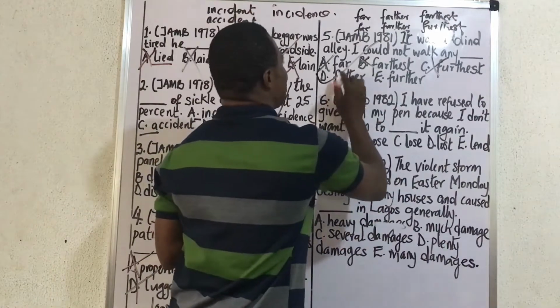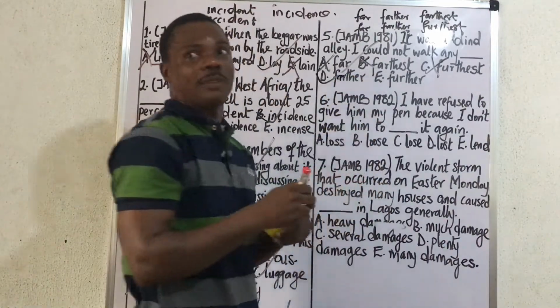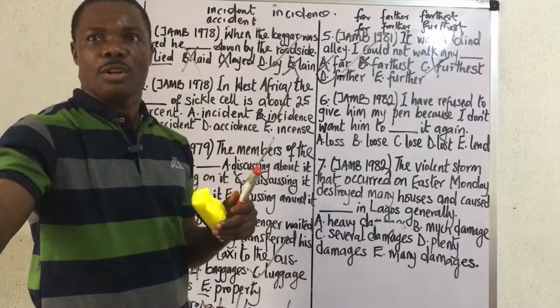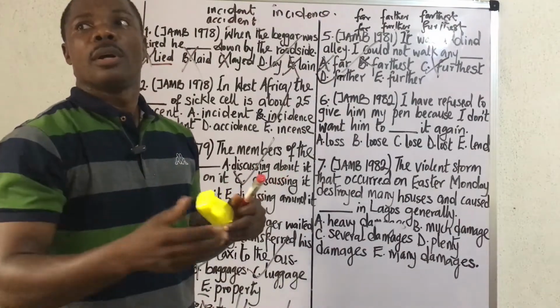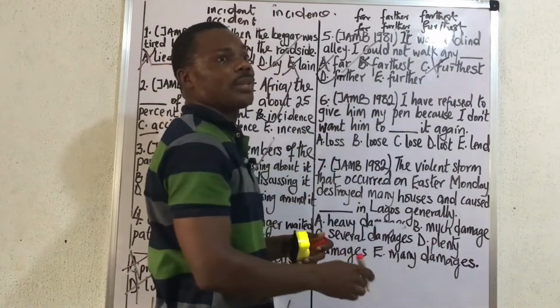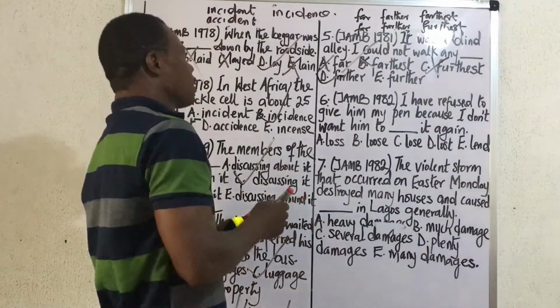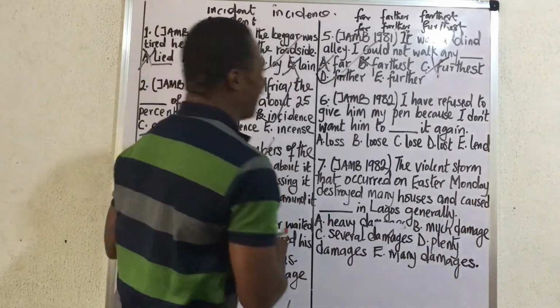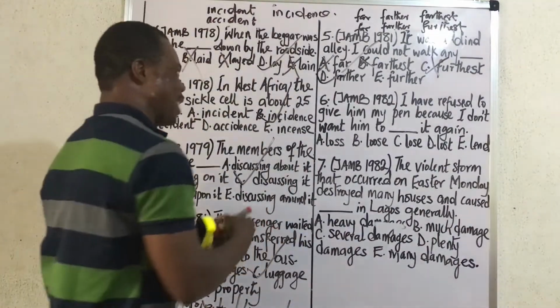Oh yes, farther is F-A-R. Thank you for that explanation. If you have any objection or observation, you can let us know. The correct answer is I could not walk any farther, not further. No, that arrow does not mean anything. You should know that that is the father. Thank you. I'm not going to give bonus. Alright, let's go. Please.